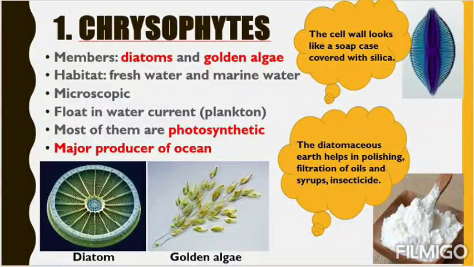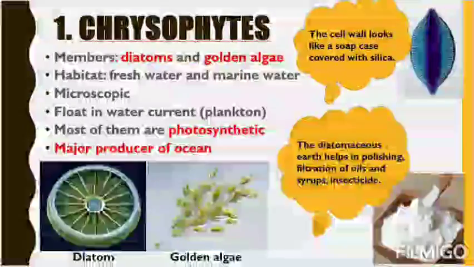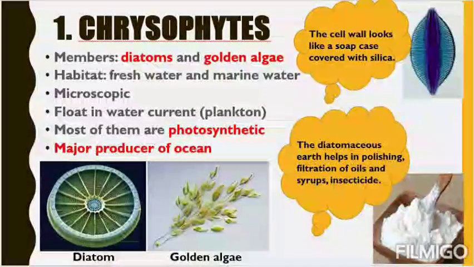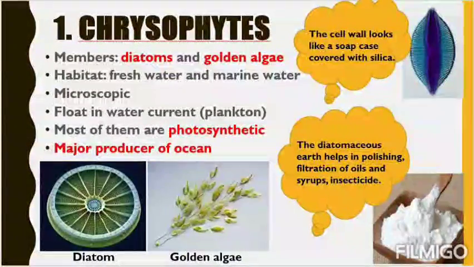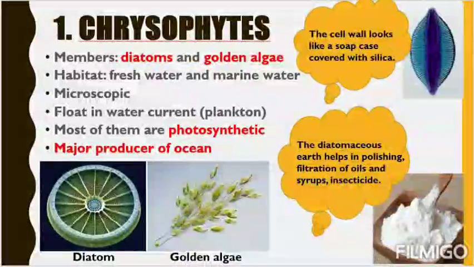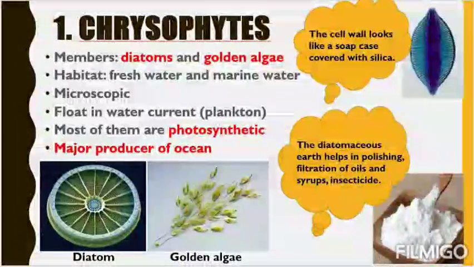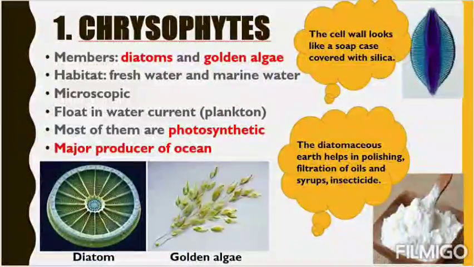So from crude oil, the production of petrol, diesel, all these things, this diatomaceous earth is used in the manufacturing factories, and it is also used as insecticide. Insecticide means in our agricultural farm, to kill the insects, this diatomaceous earth is used.